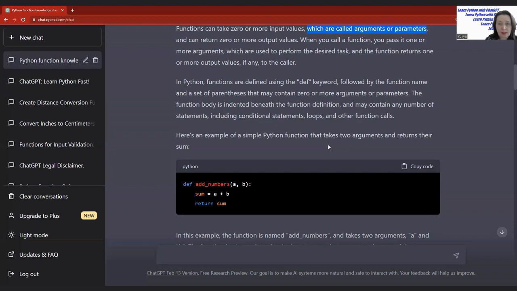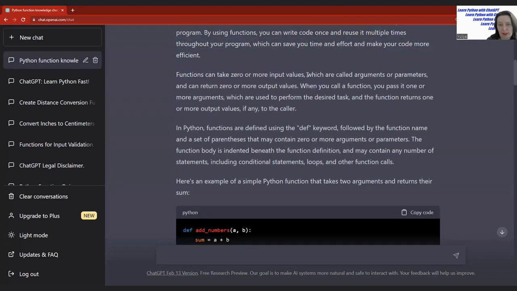So you can look or check the ideas, try to understand, and if there are some, you can question. So the best thing to do is to question. For example, in this case, which are called arguments or parameters, you can ask the question, so why do we have two words? You can try it. You can stop the video and ask GPT if this is the right answer.